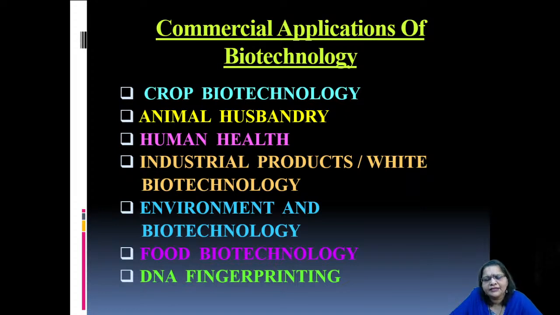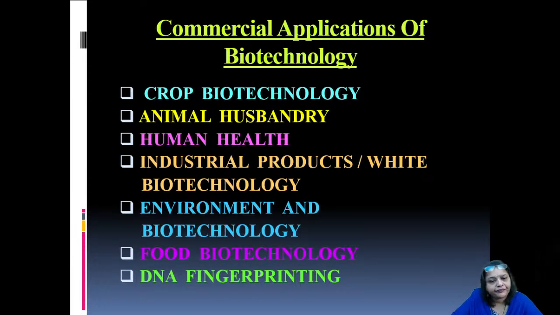Now, let us talk about the commercial applications of biotechnology. I said we are surrounded by biotechnological products, and we most probably consume biotechnological products nowadays. So let us see what are the various commercial applications of this field. Biotechnology plays a very important role in different fields.